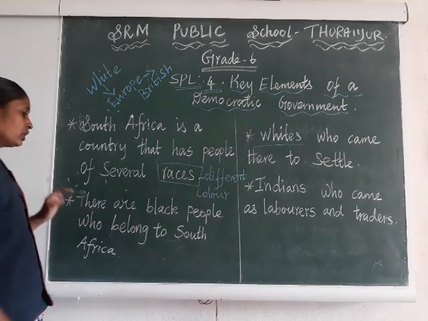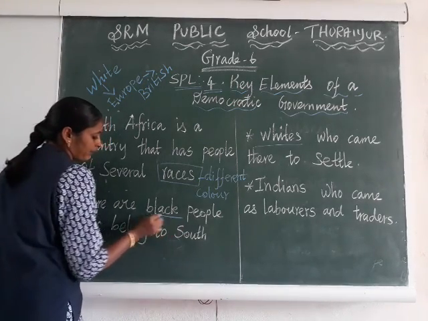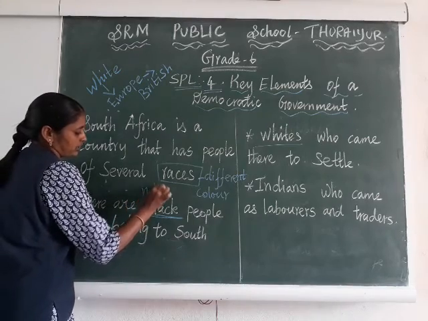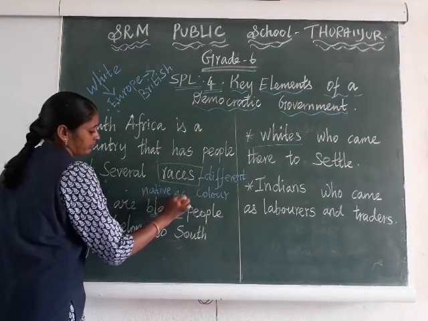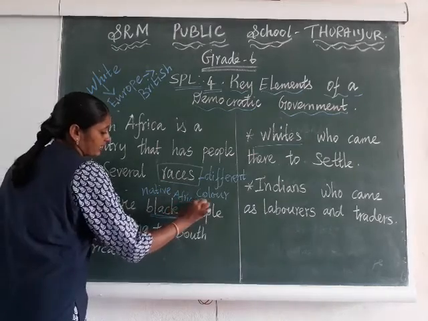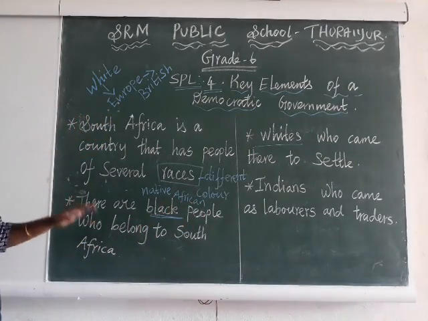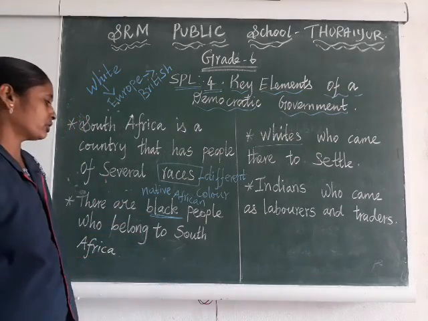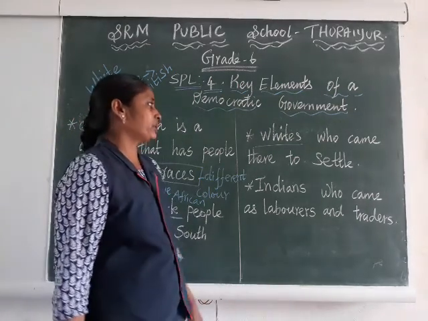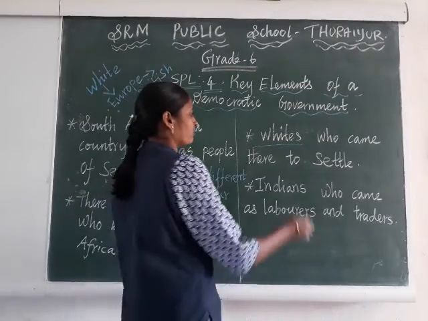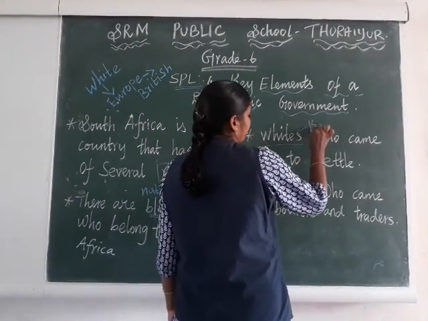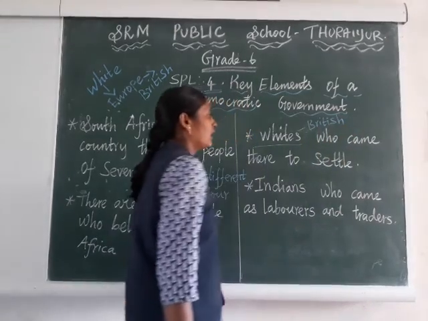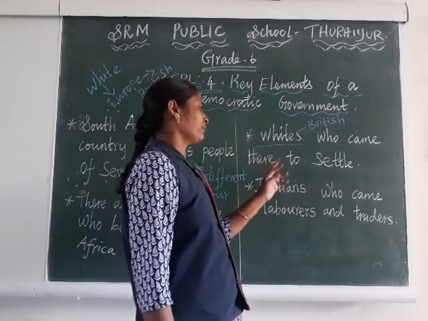So there are black people, the native Africans. The native African people are called black people, who belong to South Africa. And the white people, as I said before, are the British people, who came there to settle.